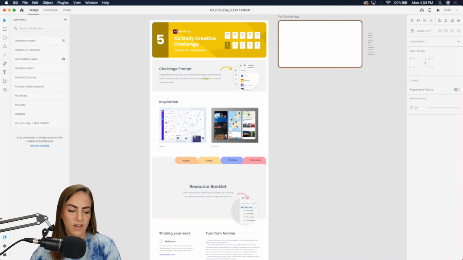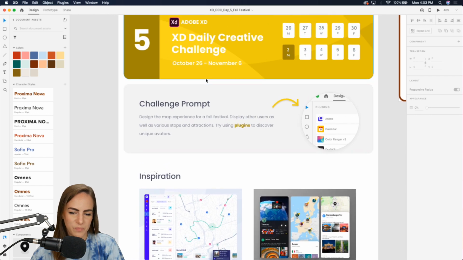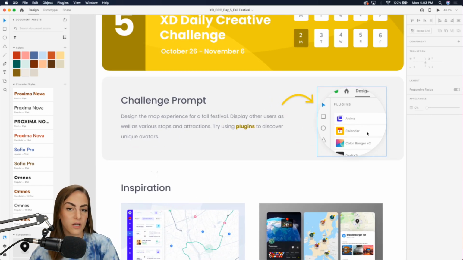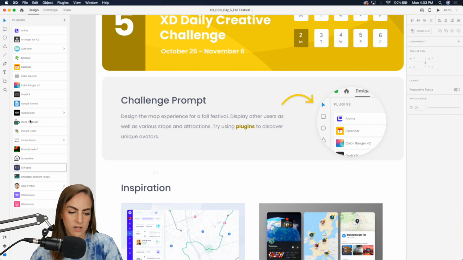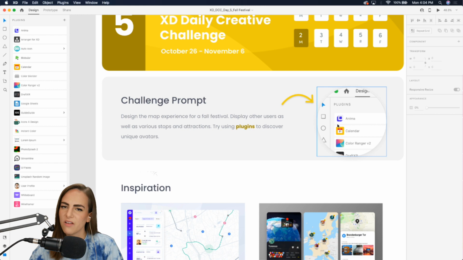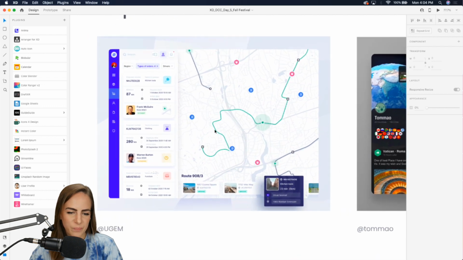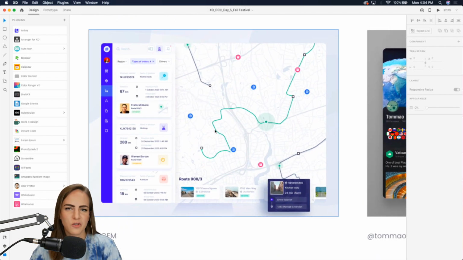You obviously won't get all my components or my other artboards, but you can create whatever else you want. We're going to be focusing on plugins today, and I'll go through a few that I particularly like, use and come back to, especially for icons. Plugins are the thing that we are going to be learning today. We've got some inspiration here. There weren't really any fall festival map examples, but you can look at general maps, with little location indicators, that sort of thing.